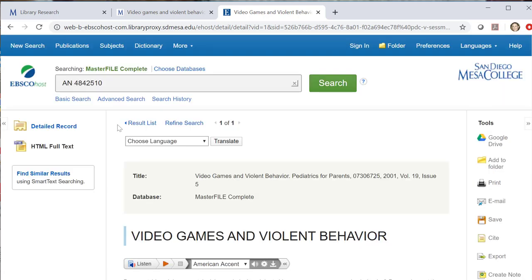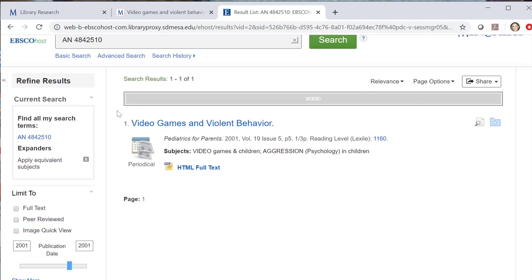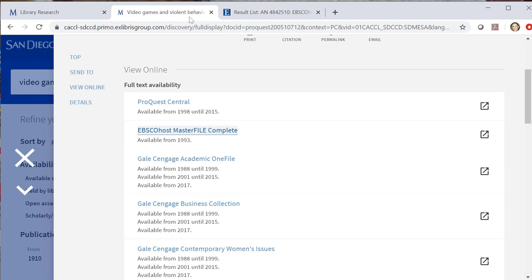Now here's the thing though. If I go back and click result list now, it's not going to take me back to OneSearch. It only takes me back to the actual information about the article in the EBSCOhost platform. What I need to do is go up to the top and click on the tab that says Video Games and Violent Behavior. What it did is it opened up an EBSCO tab right next to my OneSearch tab. So to go back to all of the article options, I need to click on that tab.